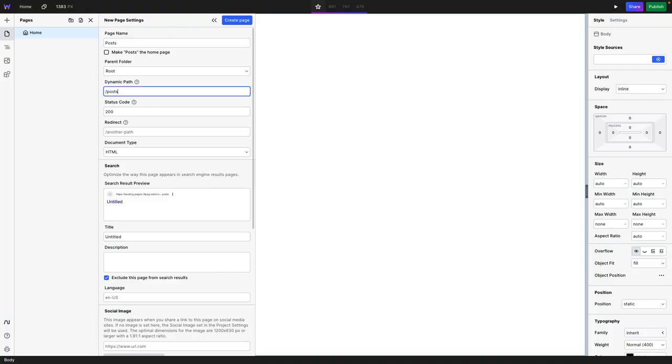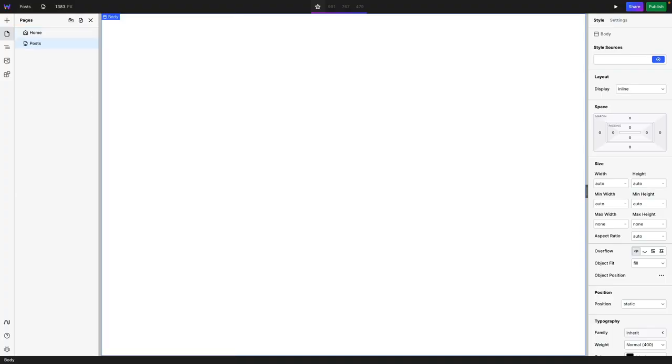So I'm going to put slash colon URL slug, just as an example, and boom. Now I created the dynamic URL, and I'm going to click create page. You know you did it correctly when the icon looks like this. This is the dynamic page icon in Webstudio.